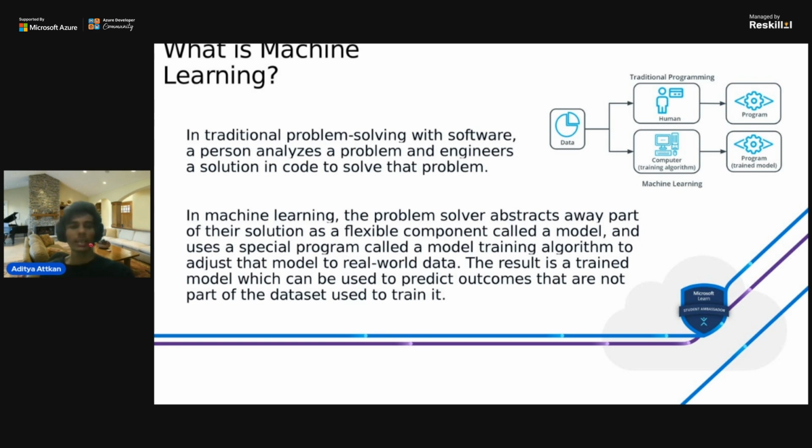So we have that data, but if we want to price a new house, we don't know how to predict the price of that house based on particular parameters. That data helps in that. We can process the data and make different programs on that data, which we call a model. The problem solver abstracts away part of their solution as a flexible component called a model, and uses a special program called a model training algorithm to adjust that model to real world data.